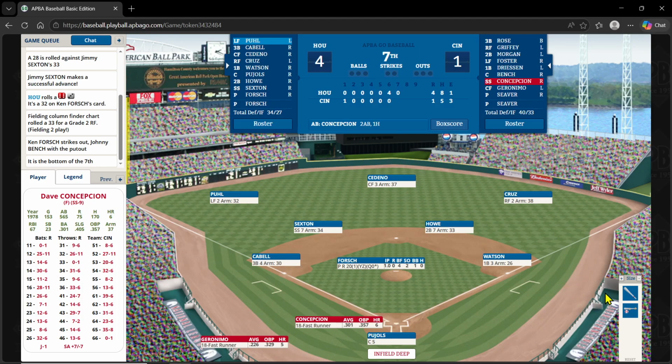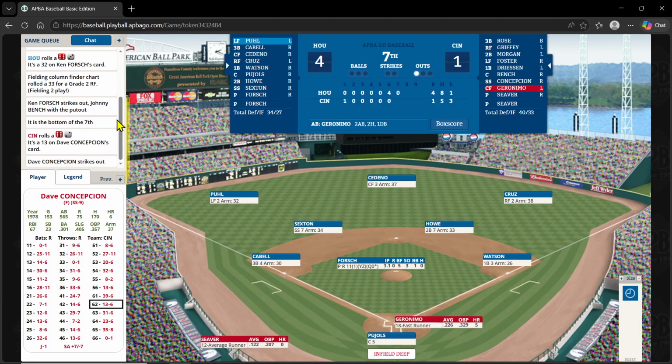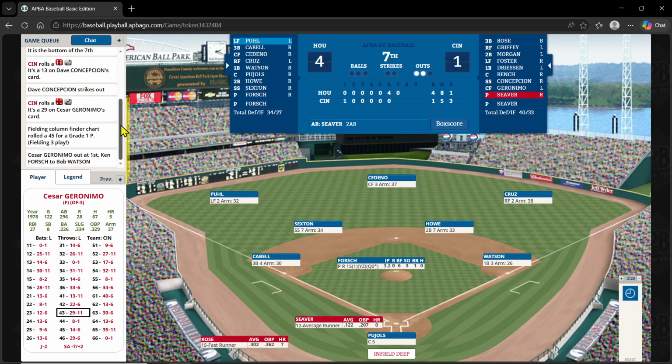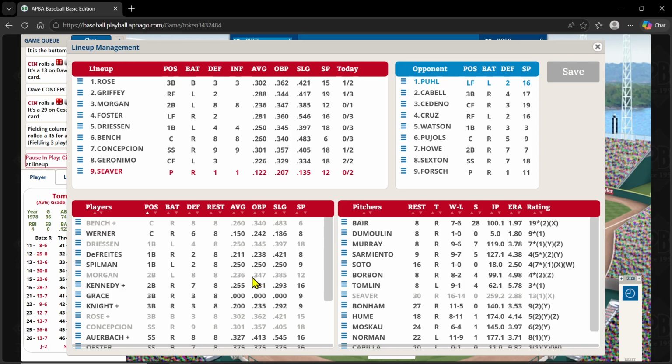Here's Concepcion facing Forsch. And there's a strikeout, 1 out. Bring up Geronimo. And Geronimo on a 29. It's a fielding 3 play, and it's back to Forsch over to Watson. 1-3, 2 out. And Seaver's going to have to come out now, even with 2 out, nobody on.